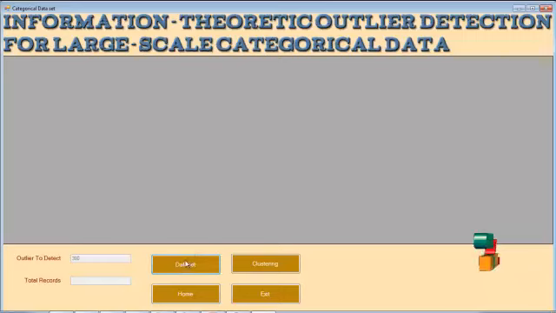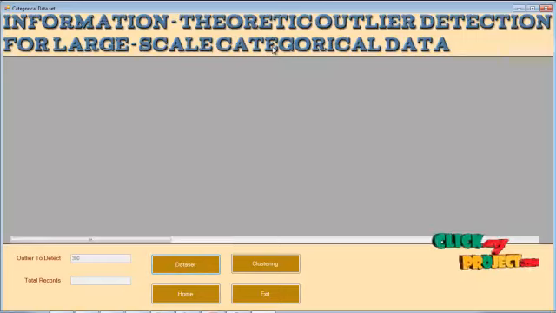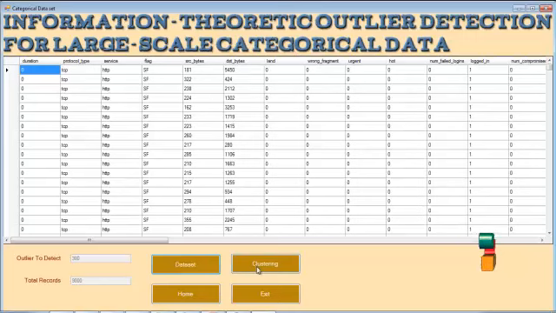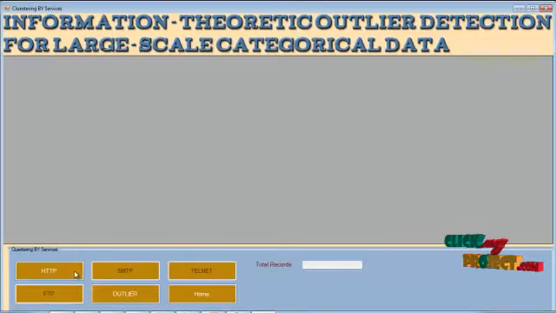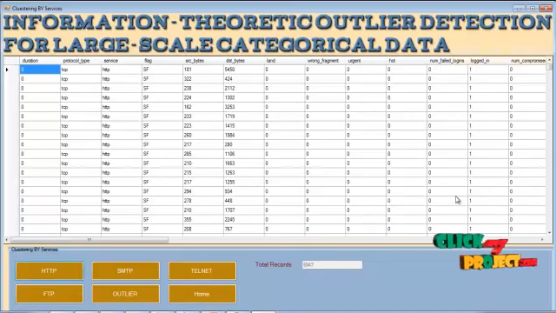This form shows how many records are available in our categorical data set. After that, we will proceed with the clustering. Here, as I said, we can cluster the data set based on protocols like SMTP, Telnet, FTP. Here we can group the data set as per the protocols. Let's proceed with the outlier detection.